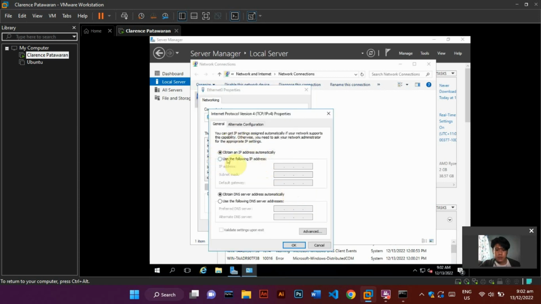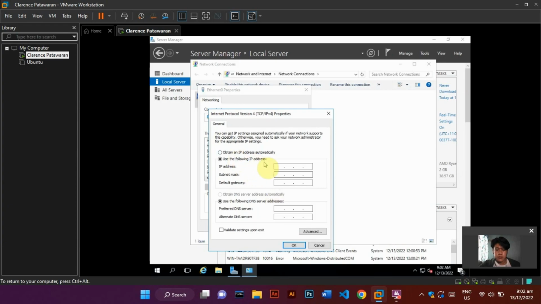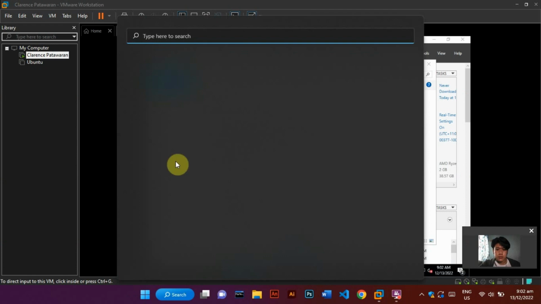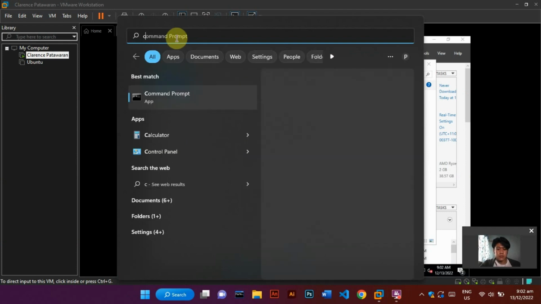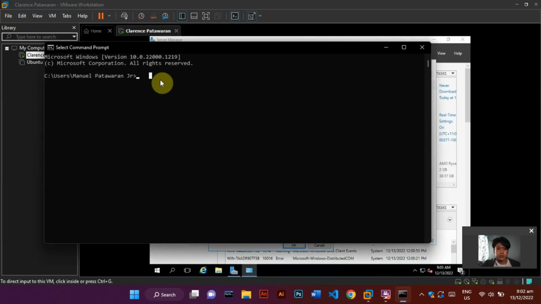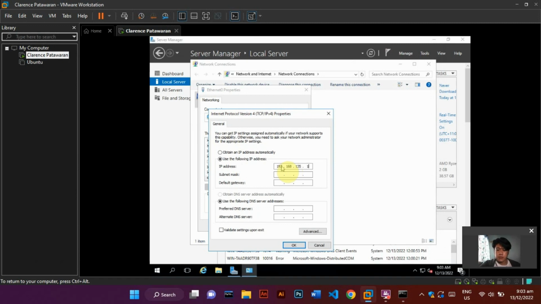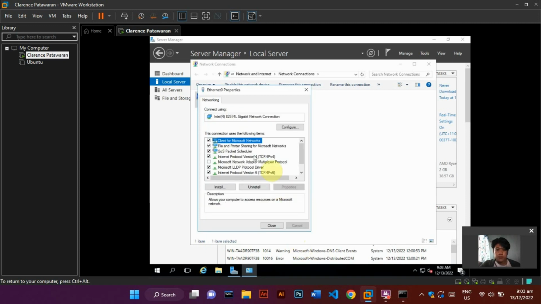Select the Use the following IP address to insert IP address numbers. To find IP address, just search CMD on your Windows search bar. Open the CMD and type ipconfig and hit enter. To show the IP address, just memorize the IP address you saw and insert it to Server Manager. After that, click OK and wait for it to identify, then close.